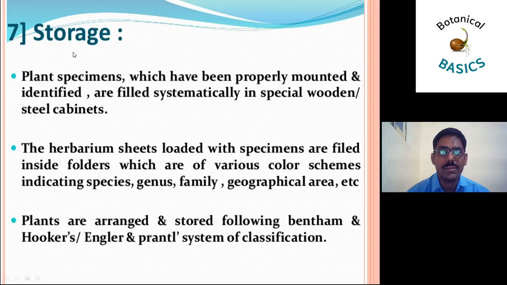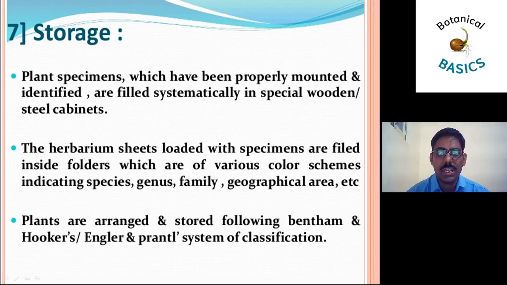Seventh point is storage. Plant specimens which have been properly mounted and identified are filed systematically in special wooden and steel cabinets.